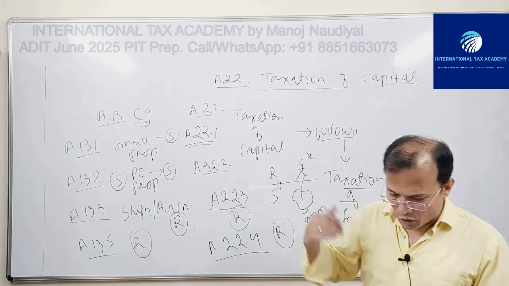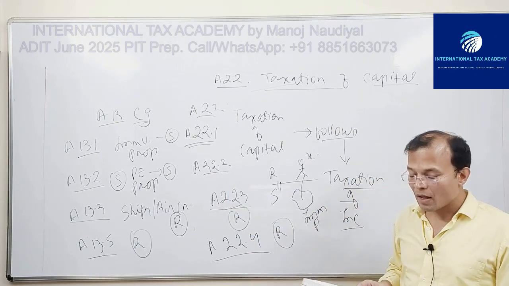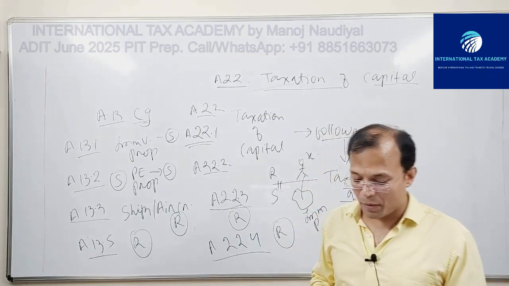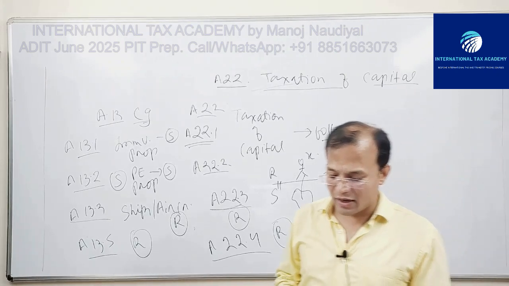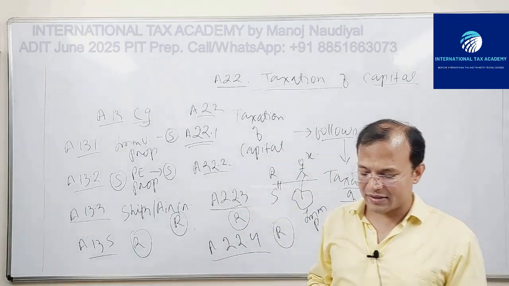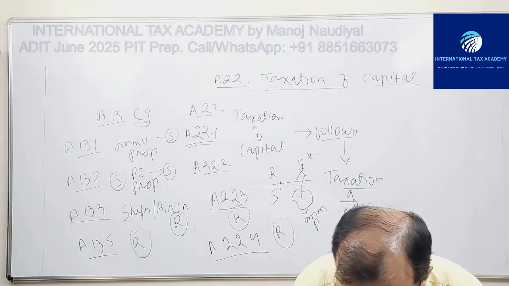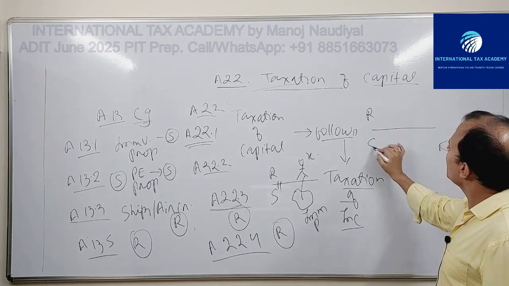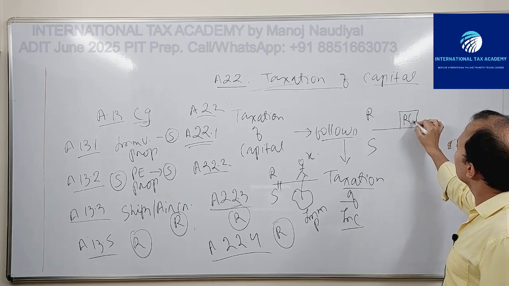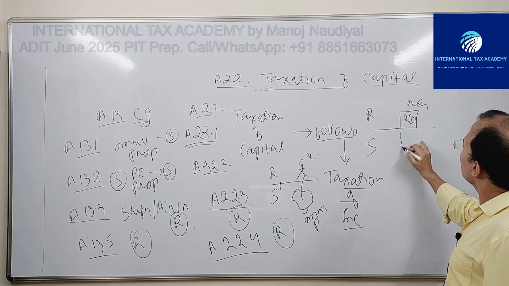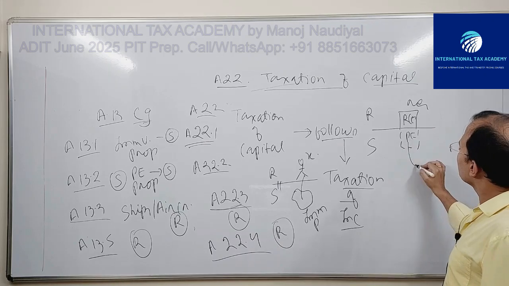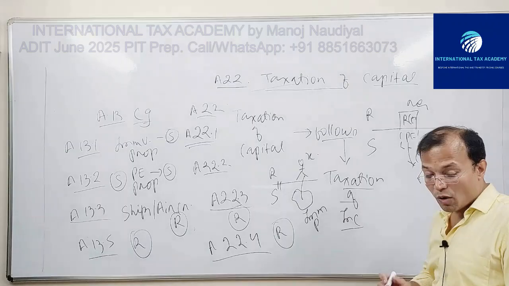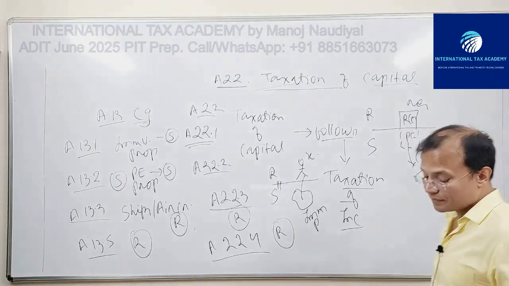Right? 22.2: Capital represented by movable property forming part of the business property of a permanent establishment which an enterprise of a contracting state has in the other contracting state may be taxed in that other state. Quickly, you have R, you have S, you have RCO, resident, and then you have P. This is the capital represented by movable property. Let us read.